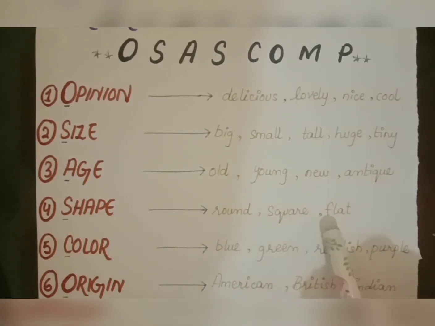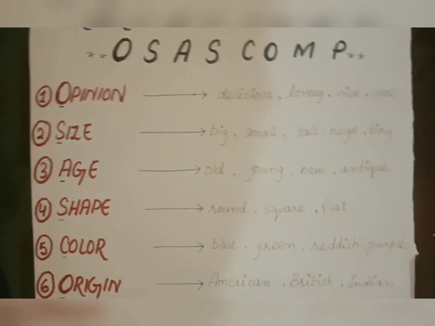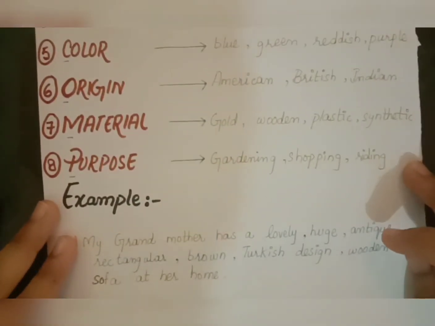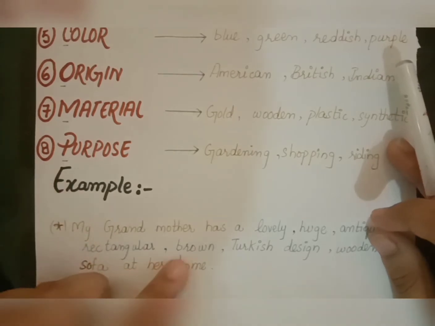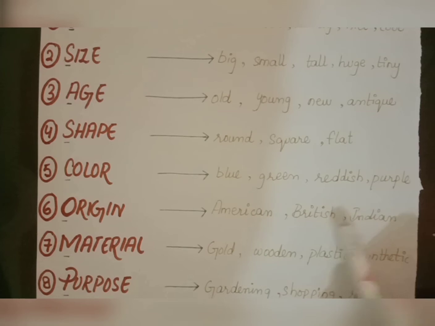Shape, round, square or flat, so I use the adjective rectangular. After that we have the color category. I use the brown color. Most of the sofas are brown, so I use the brown category. Origin, I use the Turkish design.